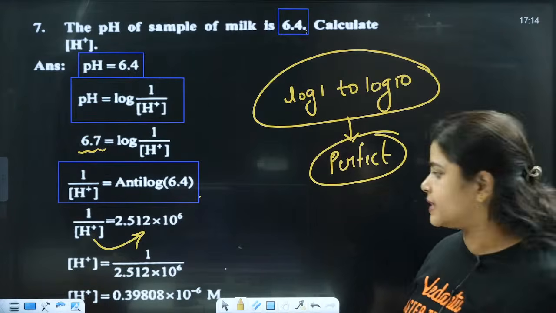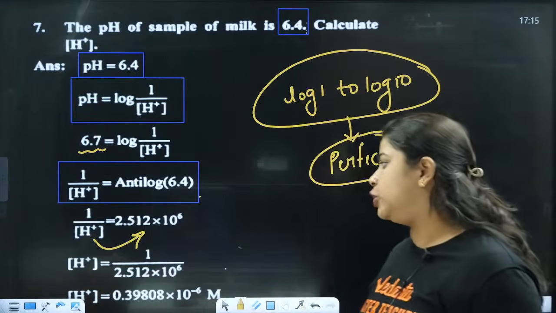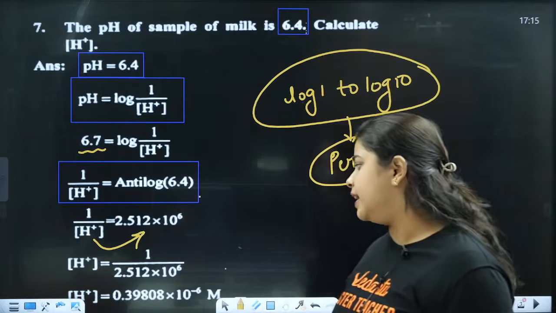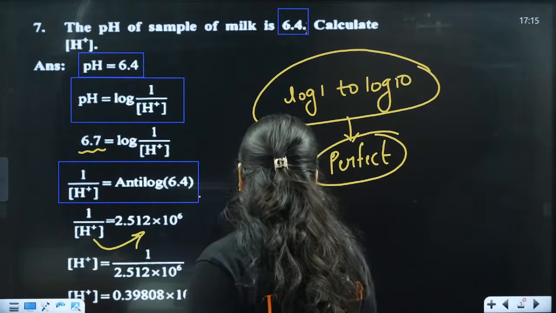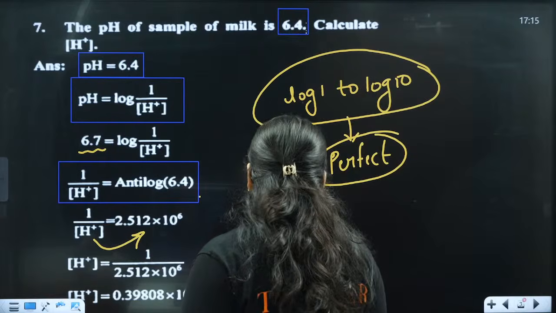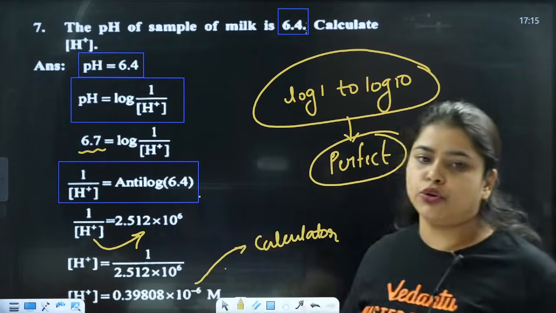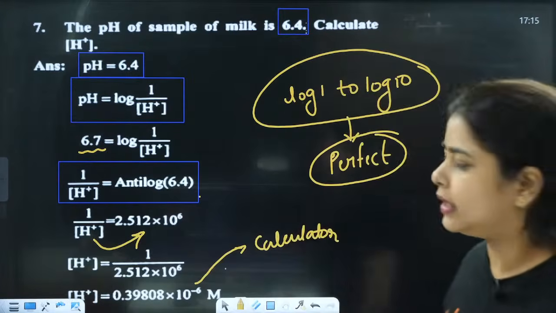So when you transfer this, here you are going to get 1 by 2.512 into 10 raised to 6. Clear? That is, H plus is equal to 0.39808 into 10 raised to minus 6. This can be done by a calculator. This can be done by a calculator and it's allowed for you people, so you can use the calculator and do it. Clear?